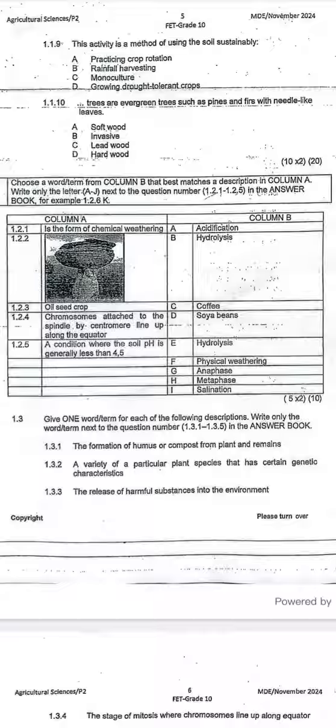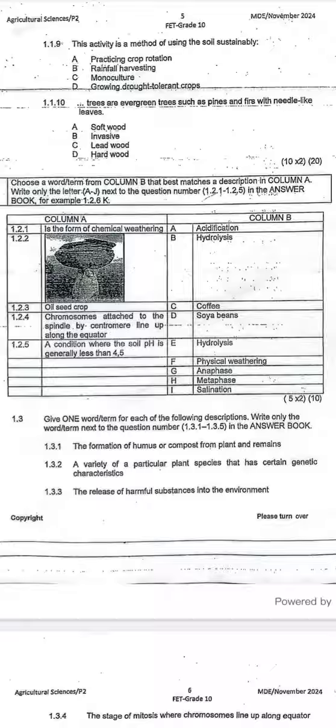1.2.4, they say chromosomes attached to the spindle by centromere. They line up along the equator. We're talking about the steps of mitosis or meiosis. So there's a step in mitosis where the chromosomes line at the equator, they attach to the spindle fiber by the centromere, and that is going to be option H, metaphase.